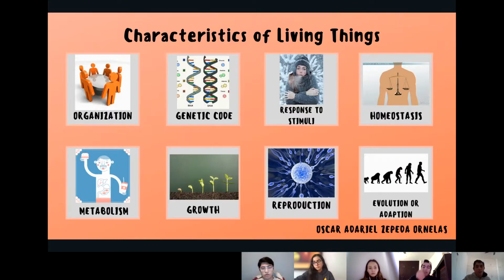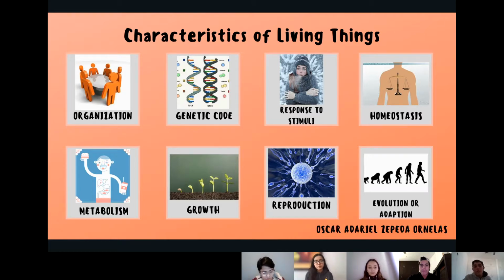The third topic that we will see is characteristics of living things. The topic is closely related to the first one, because how are we going to study life if you don't know how to identify it? This is where the characteristics of living things come in, to know what things are or are not studied in biology. The characteristics known to all are eight.